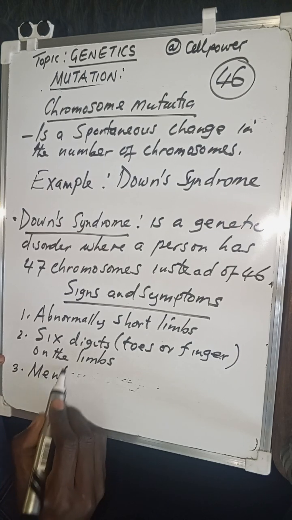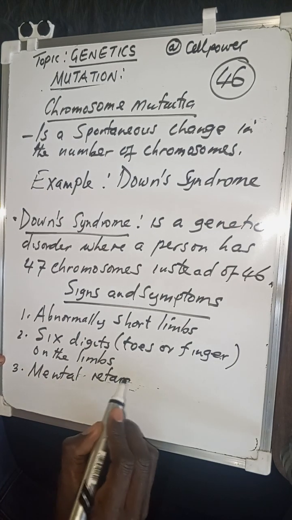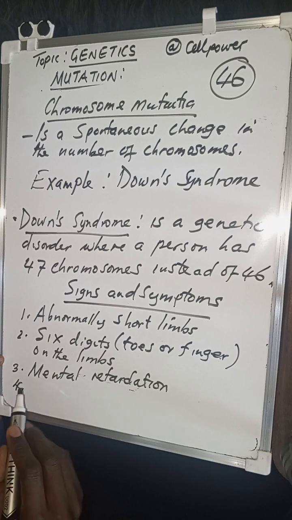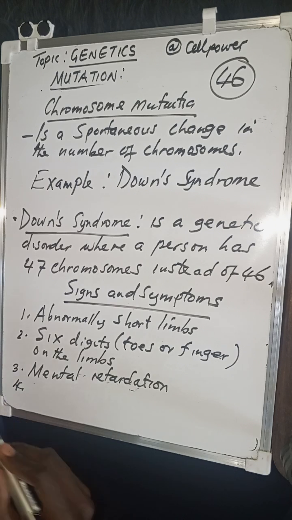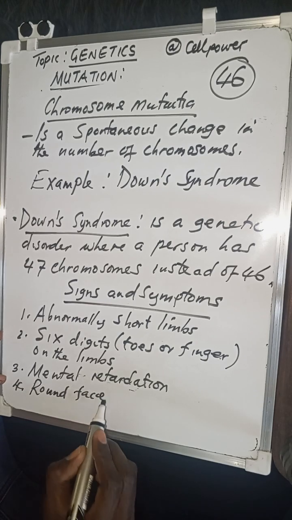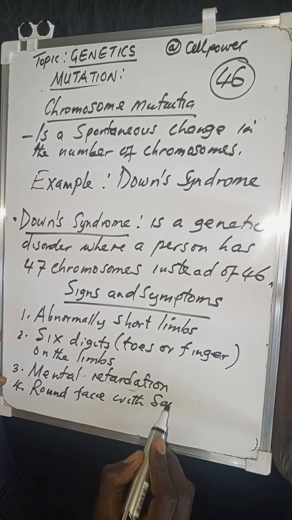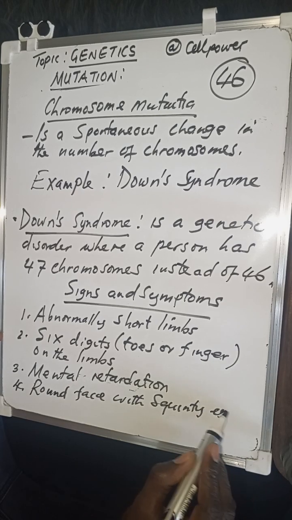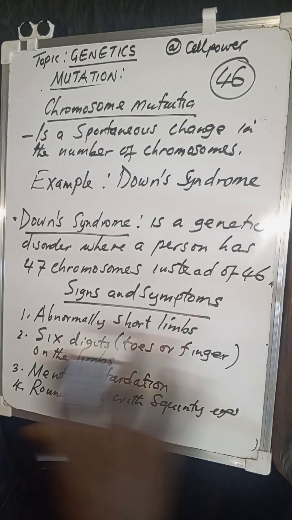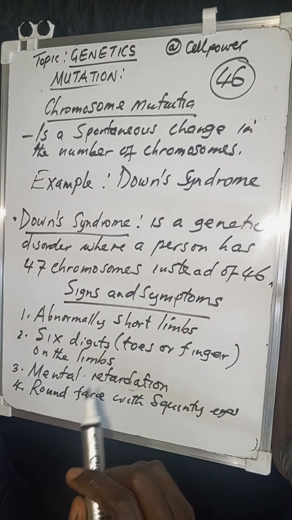Then such people experience what we call mental retardation. So mentally they are retarded, they don't think properly. Then they may have a Mongolian face. What do I mean? Well, they have a round face with squinty eyes. So those are some signs and symptoms.